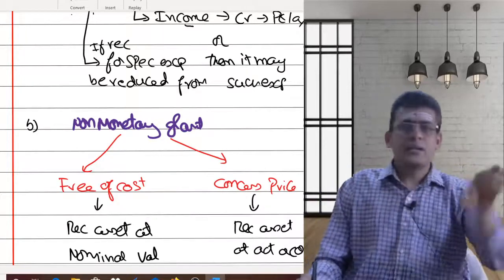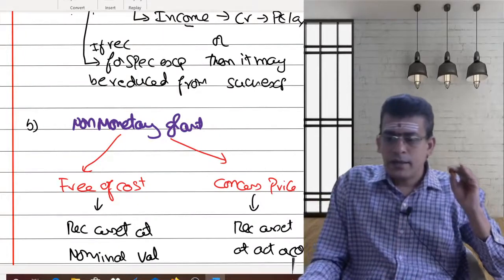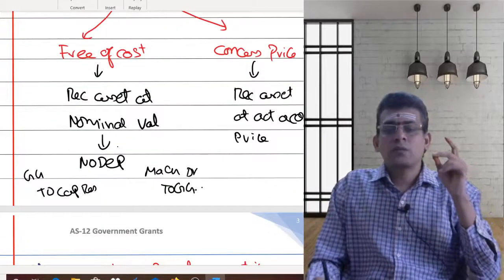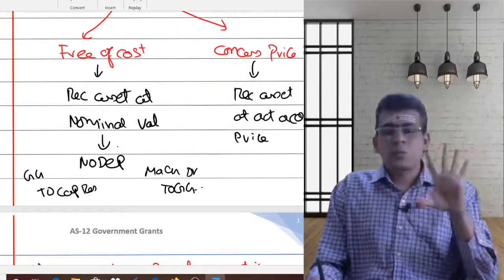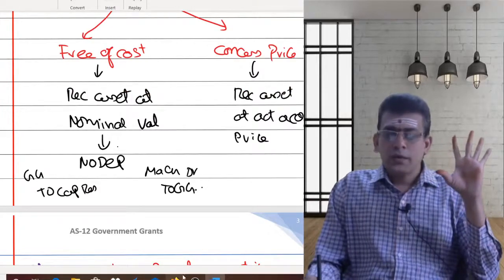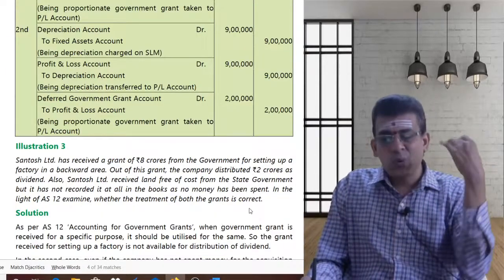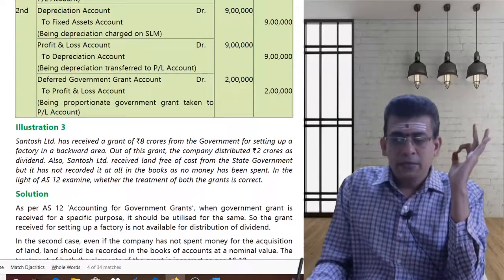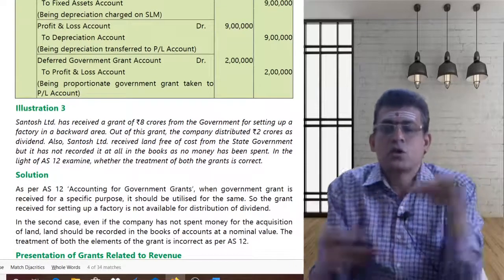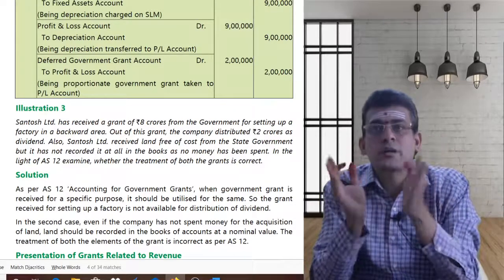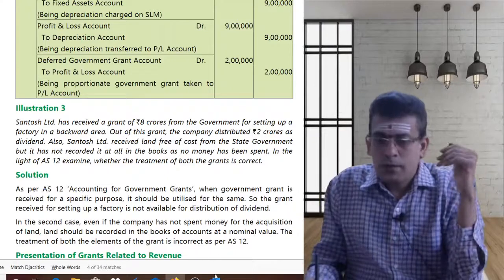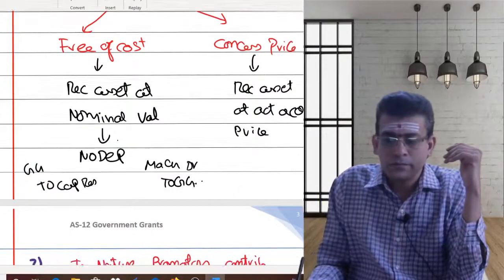You cannot leave that. You should record that, and whatever amount you are recording, you are supposed to transfer that to capital reserve. That's the entry you need to pass. So if I come to this problem, both the elements of the accounting treatment which the company has given are wrong. The company should record that at the nominal value. So that's the solution. Now let us quickly get into problem number 3.